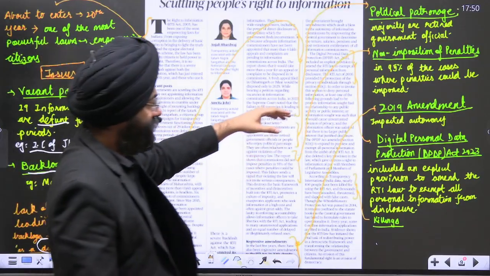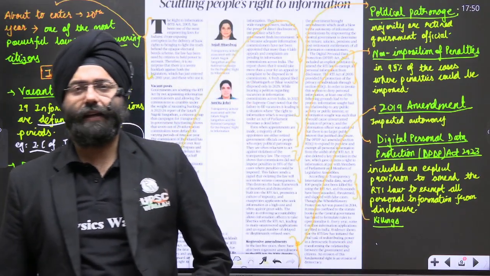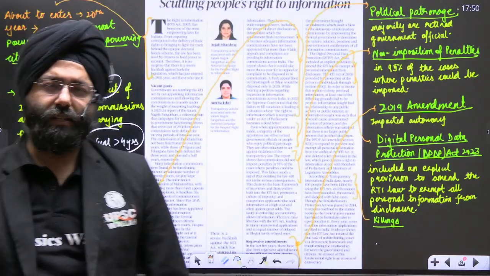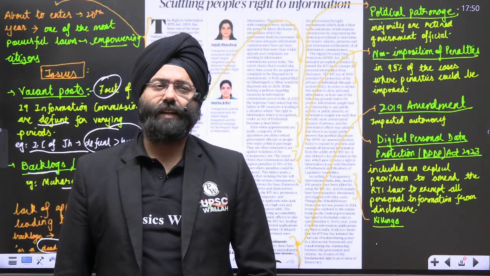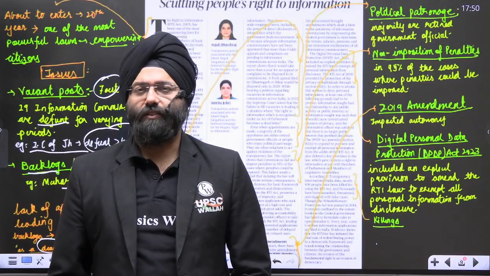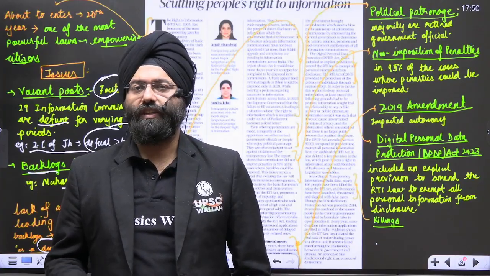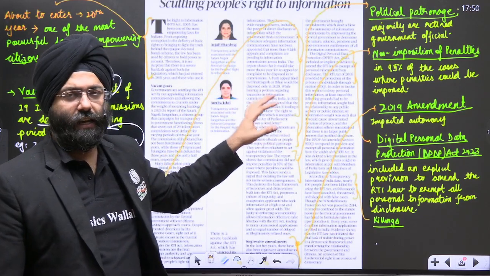Next we have the 2019 amendment, which basically impacted the autonomy of the Information Commission, where the terms and conditions, salaries and all would be fixed by the central government. That has been seen as going against the federal spirit also, and the Information Commission itself losing its autonomous nature. So that has also been raised here in the analysis.